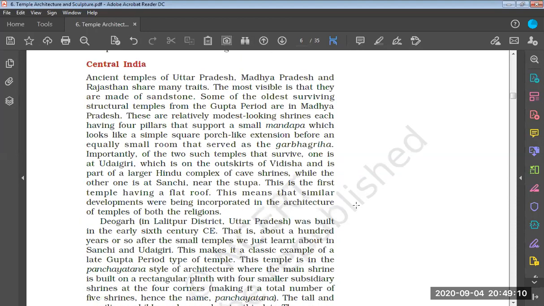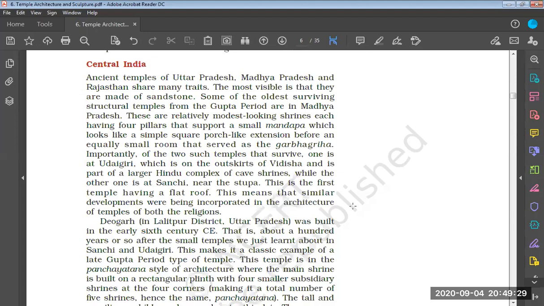Now we will talk about the central Indian Nagara style of temple architecture. We are discussing the Nagara style of temple architecture, that too in central India. When we talk about central India, we will discuss Madhya Pradesh, Rajasthan, and many states.